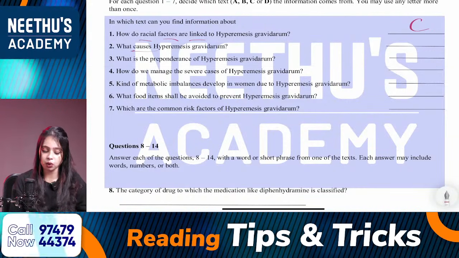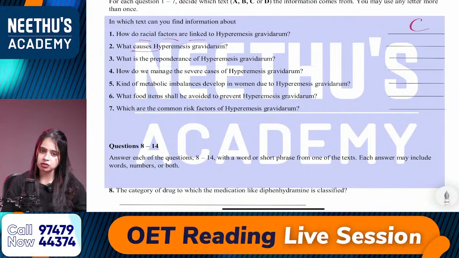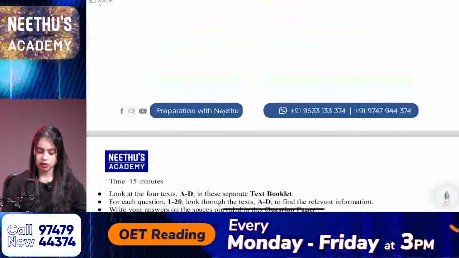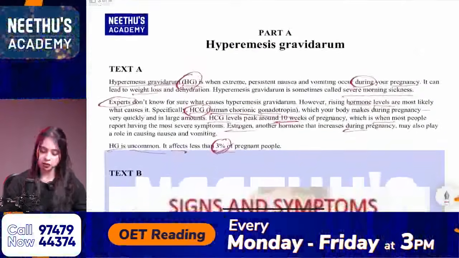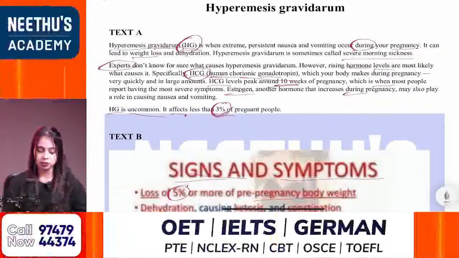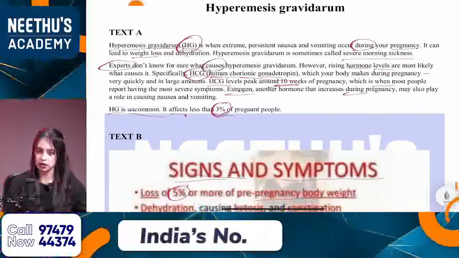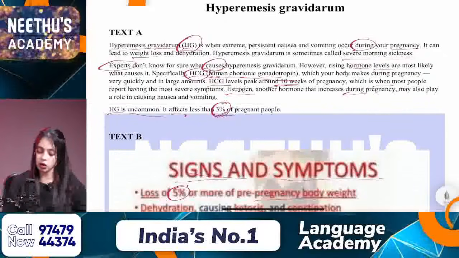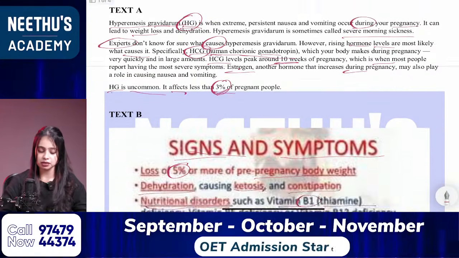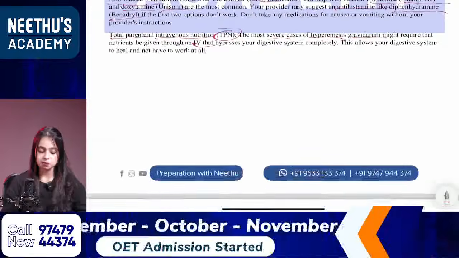My keyword is causes. Where have they mentioned the causes? My answer is from text A, because in text A they have very clearly mentioned the causes. See the second sentence of the second paragraph: experts don't know for sure what causes hyperemesis gravidarum. However, rising hormone levels are most likely what causes it. So the answer is from text A. Yes, Kavita and Laisama, it's from text A.